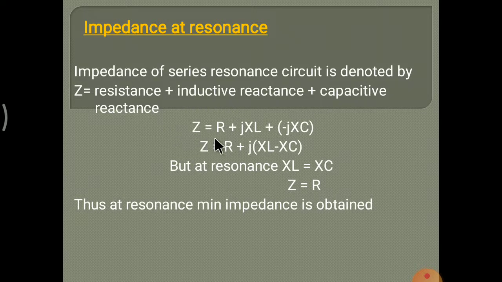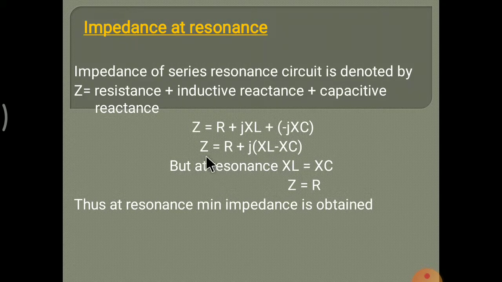So Z is equal to resistance R, plus inductive reactance jXL, plus in bracket minus jXC for the capacitive reactance. Simplifying this equation, taking j common, in the bracket remains XL minus XC.